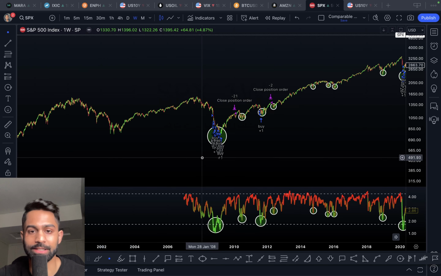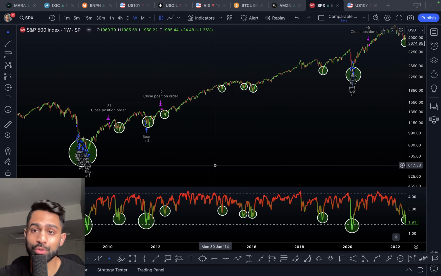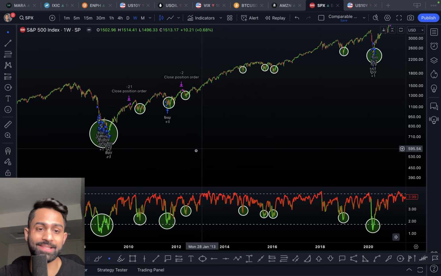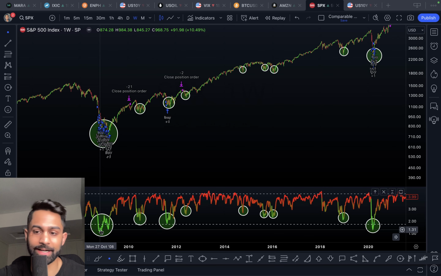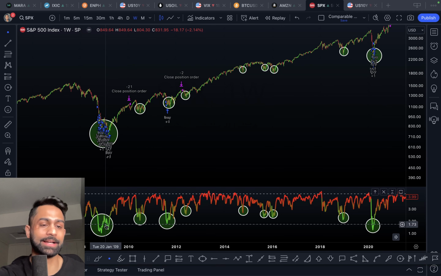So if I bring out again the levels that I think I really need you to pay attention to, and use this, in my opinion, for me personally, as a buy signal, you can see that every time this index was below the dotted line, which is at 1.75 to 1.3, that was clearly a very strong buying opportunity, right?